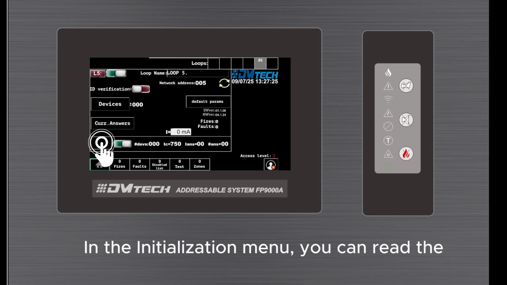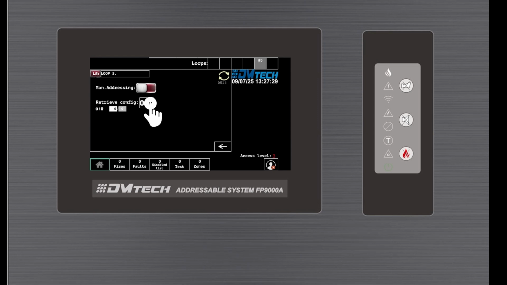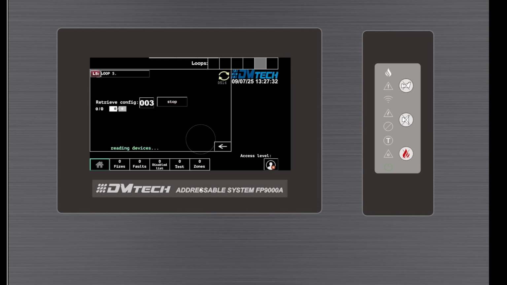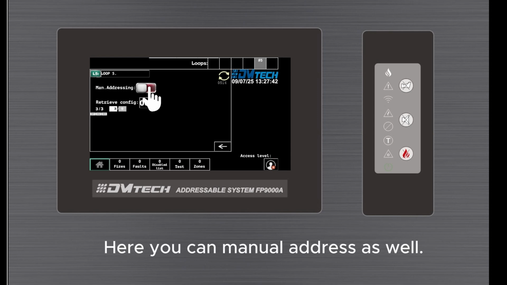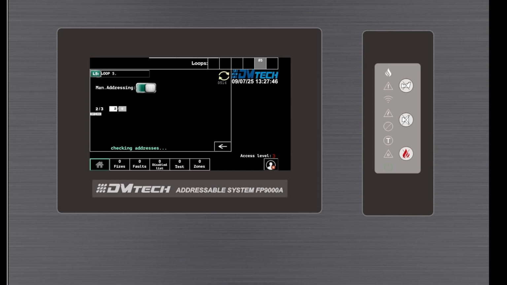In the Initialization menu, you can read the loop parameters. In our case, we have 3 devices. Here you can set manual addressing as well. The options for addressing are manual and semi-automatic.